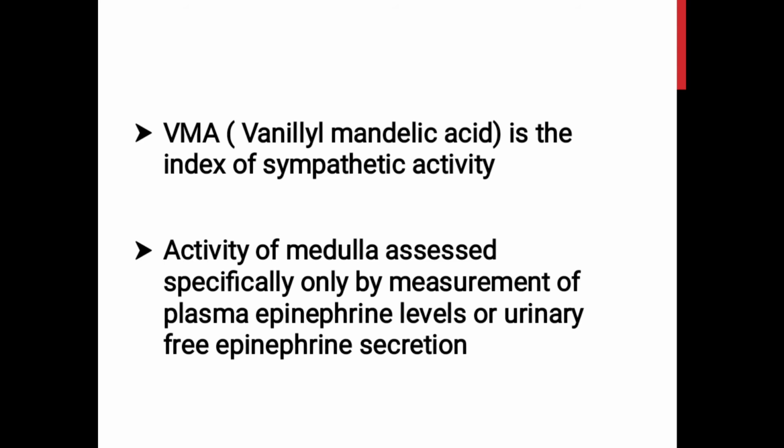Vanillyl mandelic acid and methoxyhydroxyphenyl glycol mainly reflect the sympathetic activity because they are mostly derived from the norepinephrine. As I've told in my previous slides, norepinephrine can be obtained from extra-adrenal sources also. So if we want to know the activity of the adrenal medulla exclusively, it is ideal to measure either plasma levels of epinephrine or free urinary epinephrine.